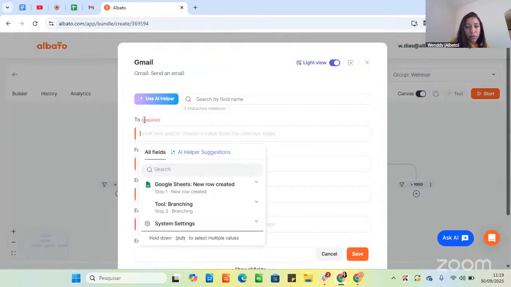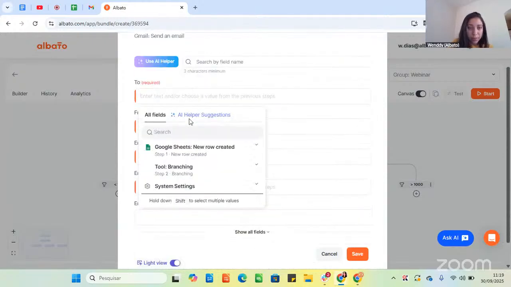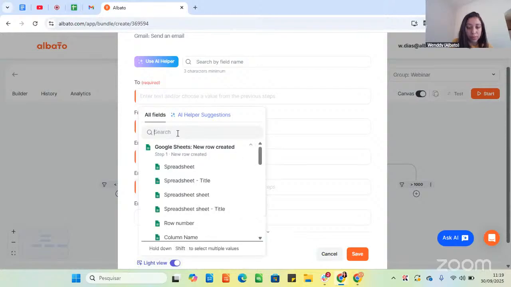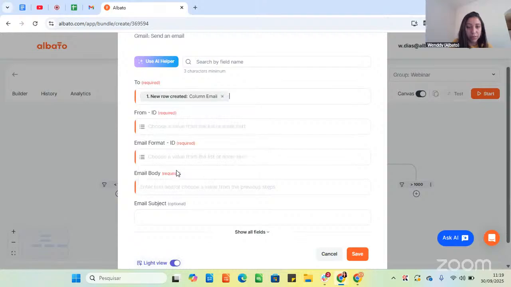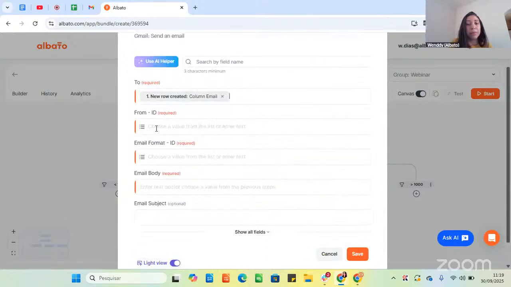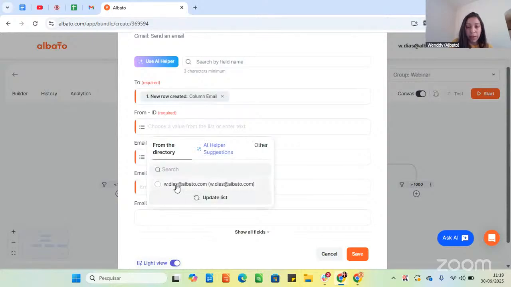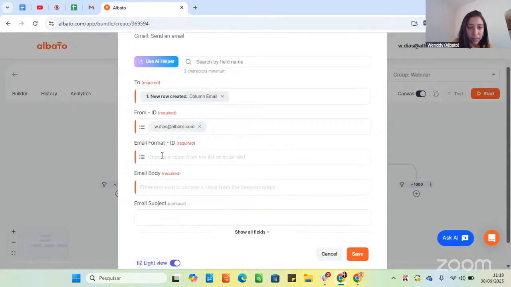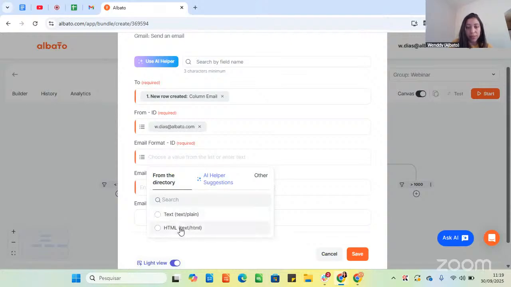So it's the person who will receive the email. As I told you, I added the field email in my spreadsheet. So I will look for it, column email. And then I will map the fields according to my needs. From, it will be from my own email. Email format, we can use text or HTML.